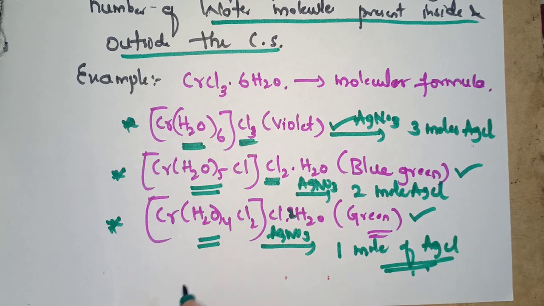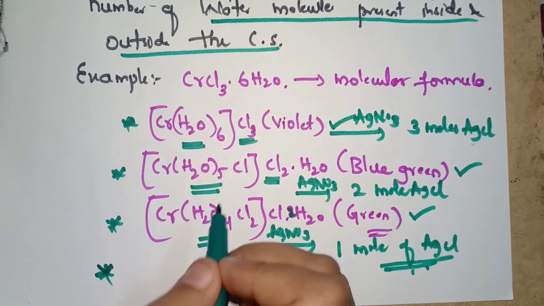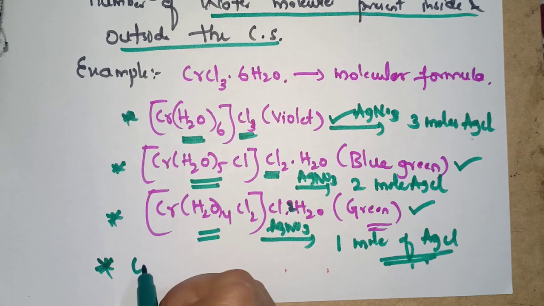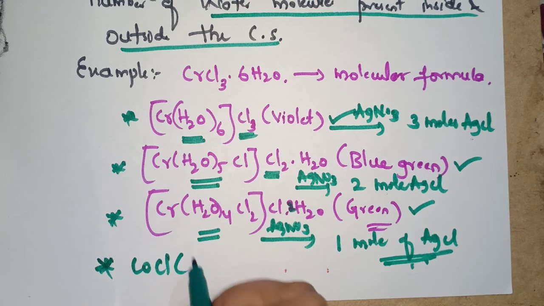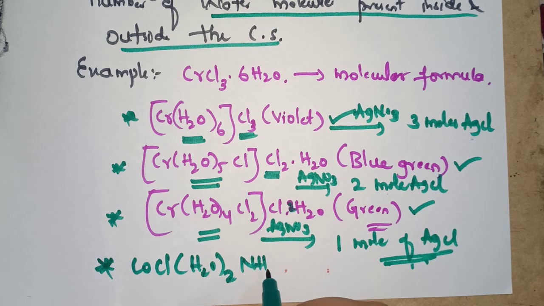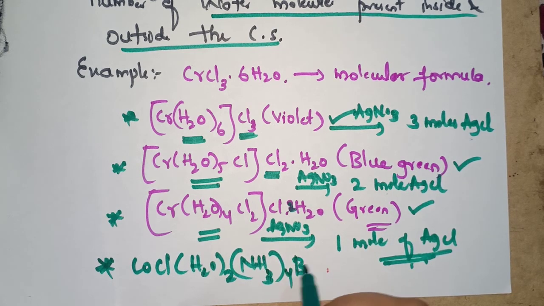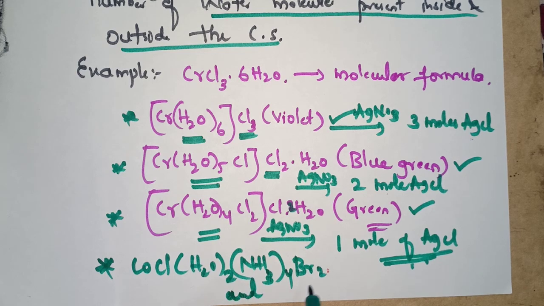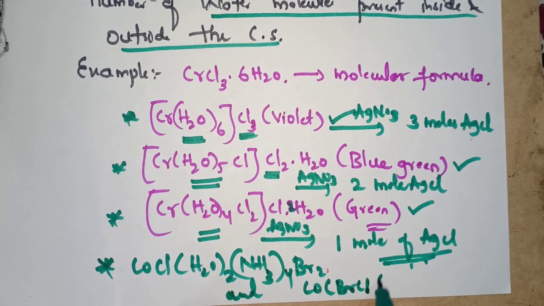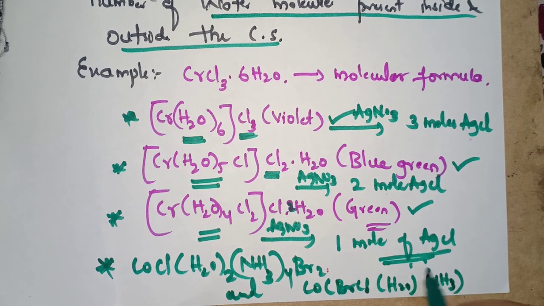And for additional examples, I'll give one more example for this. [Co(Cl)(H2O)2(NH3)4]Br2, and its isomer is [Co(Br)(Cl)(H2O)(NH3)4]Br·H2O.